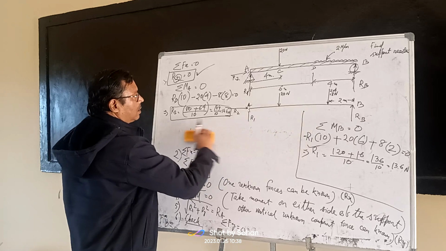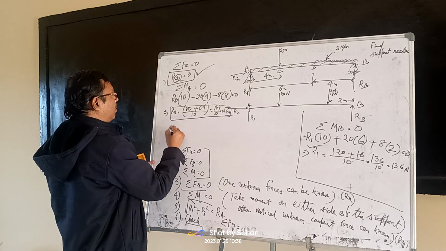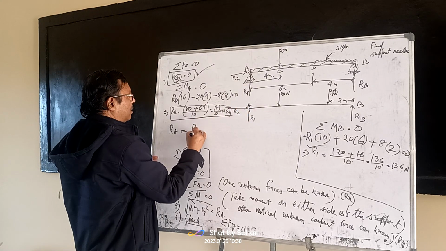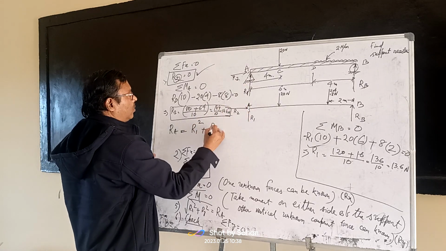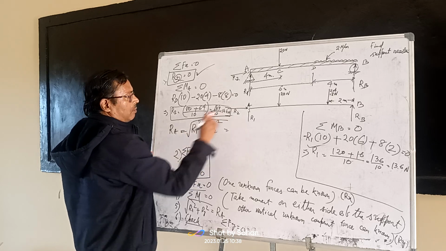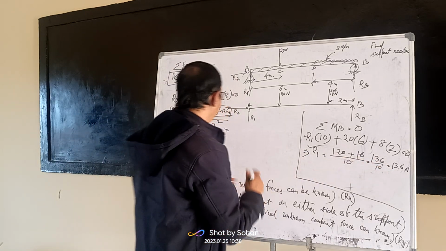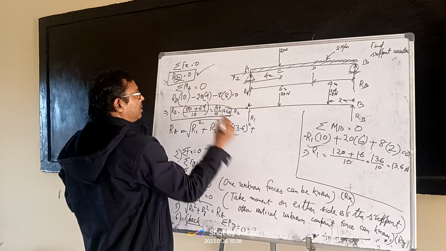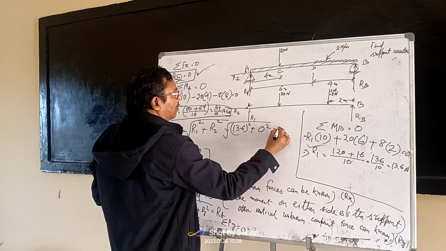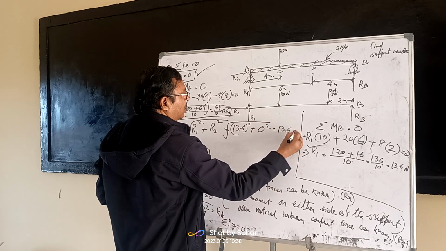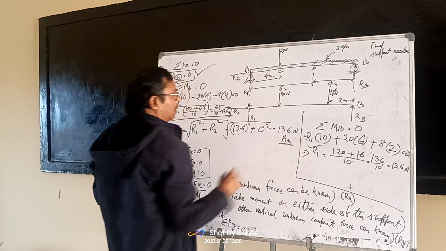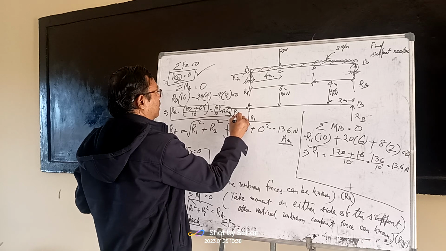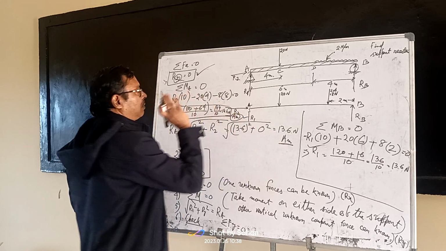Finally, the value of Ra is the square root of R1 squared plus R2 squared. R1 is 13.6, so 13.6 squared. R2 we have got is 0, 0 squared. So root of that is equal to 13.6 Newton. So this is one answer, and RB is another answer.